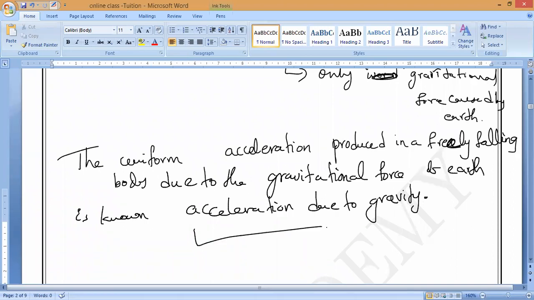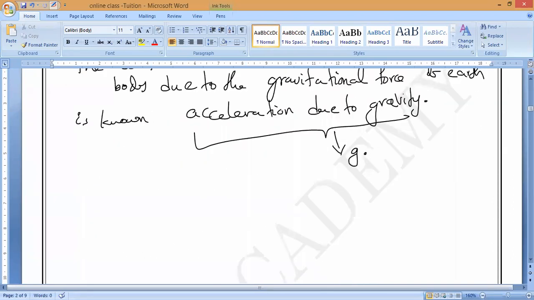So this acceleration due to gravity is represented by what? It is represented by small g. You can see here the value of g does not depend on the mass of the body or object. And you have to remember the value of g changes slightly from place to place, but for most purposes, we will take it as 9.8 meter per second square.